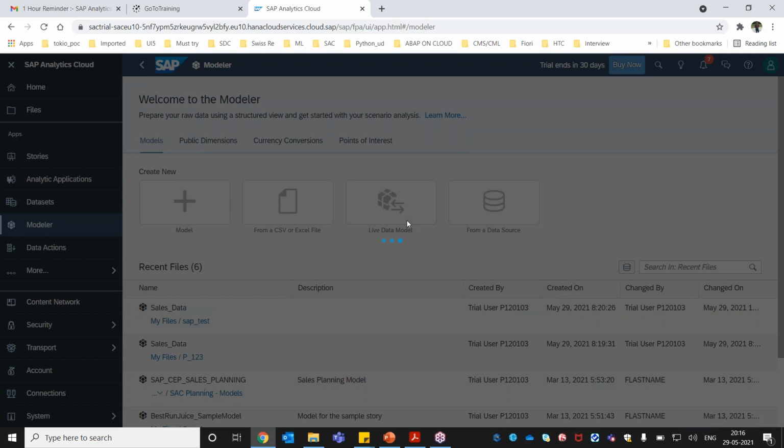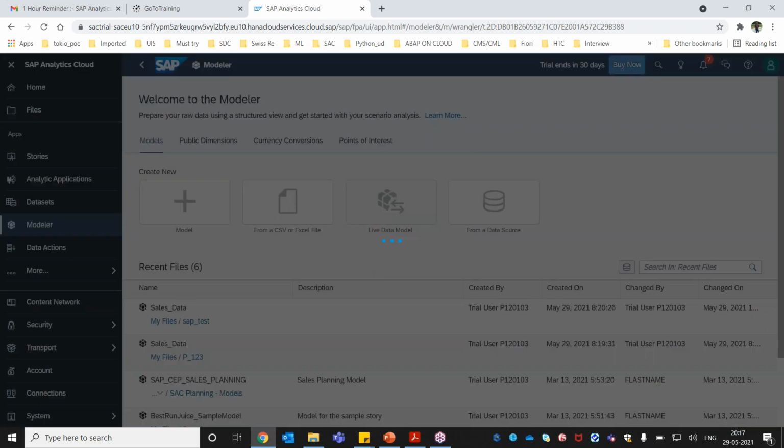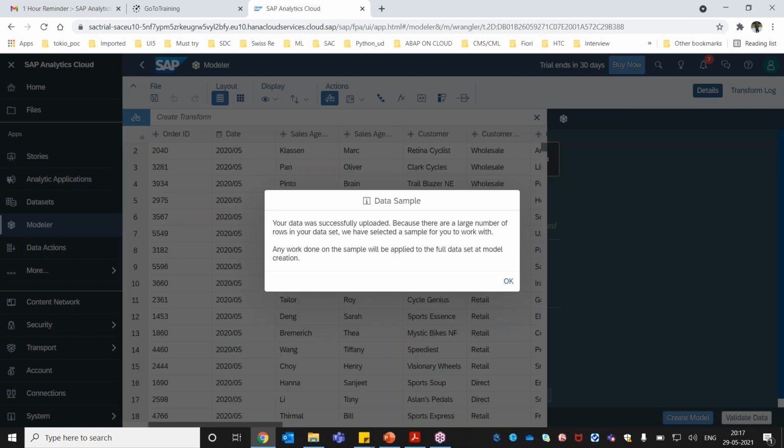Another option is your live model. In this case, the data will be sitting in your system, and we get the real-time data in the SAP Analytics Cloud. Then using that we can build the model, and then we can design the story and the dashboards, all those things we can do here. All right, so the data is getting uploaded into the SAP Analytics Cloud here.